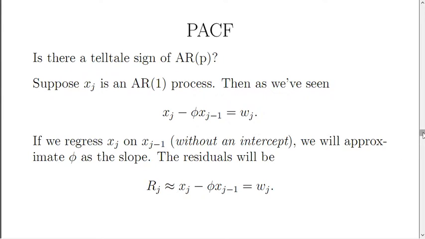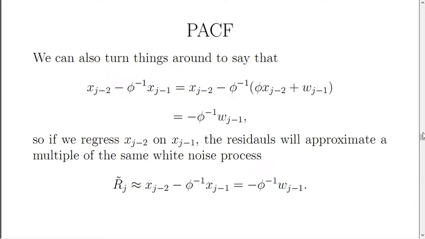Well, that's pretty interesting. We could also turn things around to say that the twice previous value minus the inverse coefficient times the previous value has this form if we work it out. So if we regress the twice previous values on the once previous values, the residuals will approximate a multiple of the same white noise process, but at a different lag.